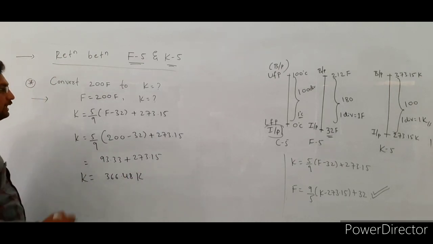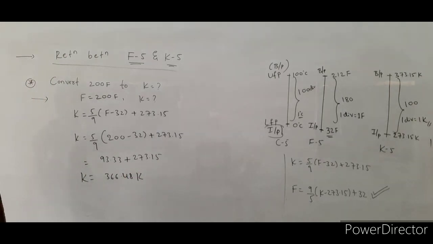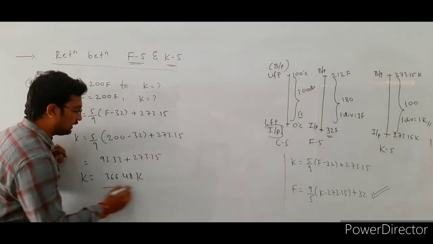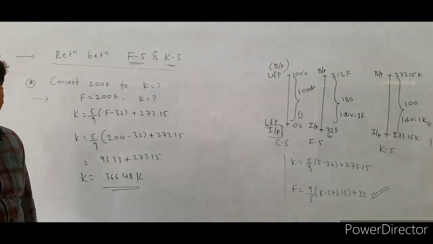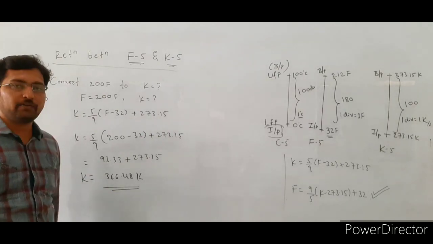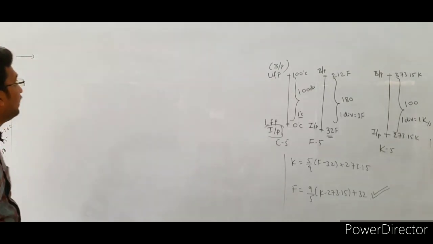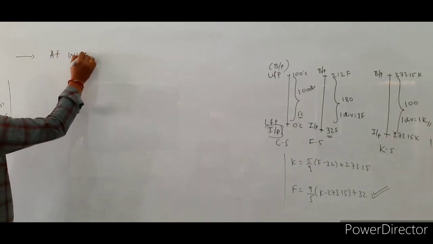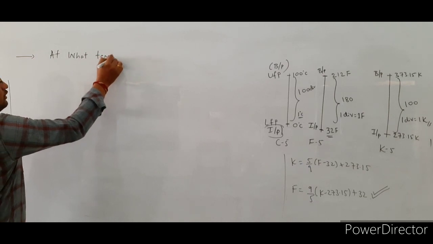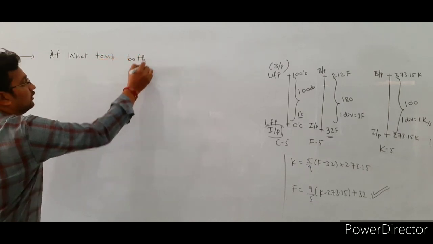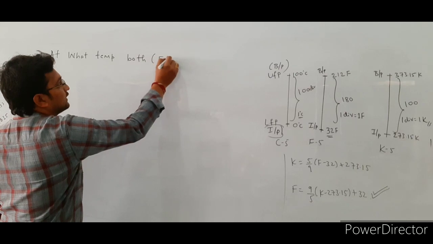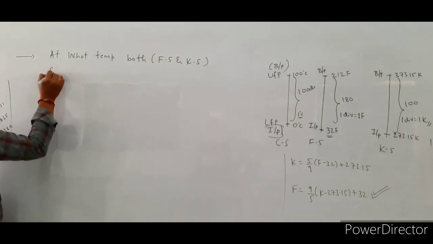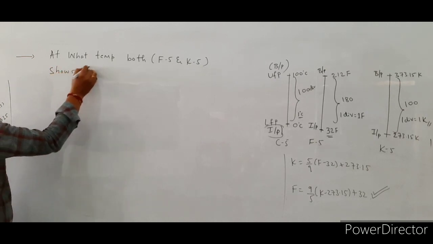So here they have given a 200 Fahrenheit reading. If you convert this 200 Fahrenheit to Kelvin scale reading, we will get 366.48 Kelvin. The next one: at what temperature do both the Fahrenheit scale and the Kelvin scale show the same reading?